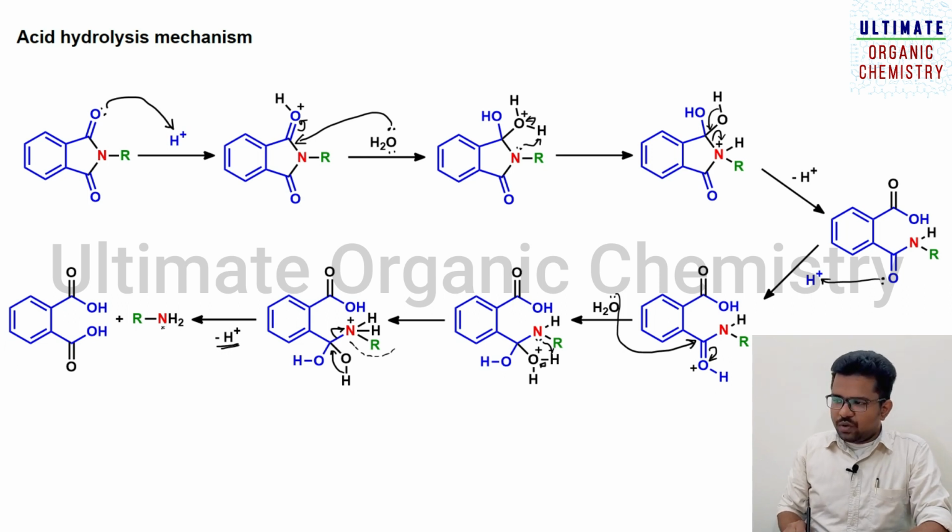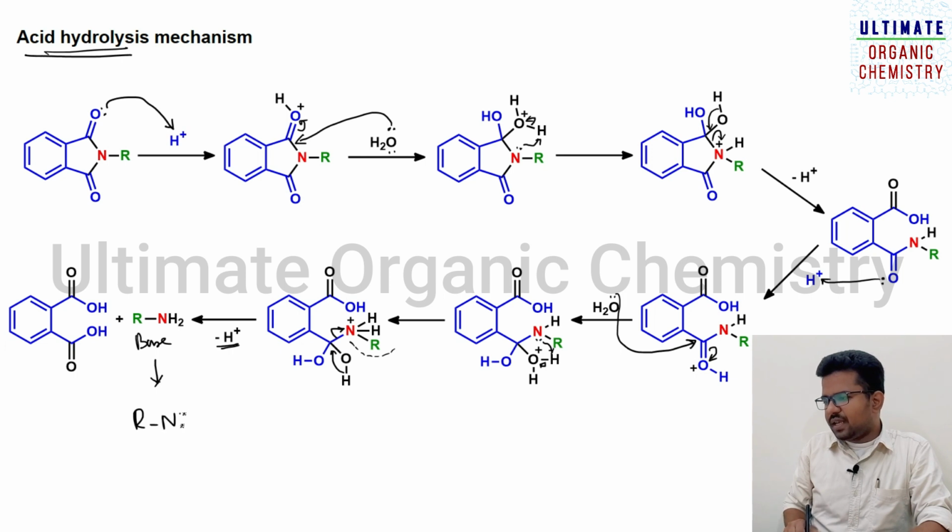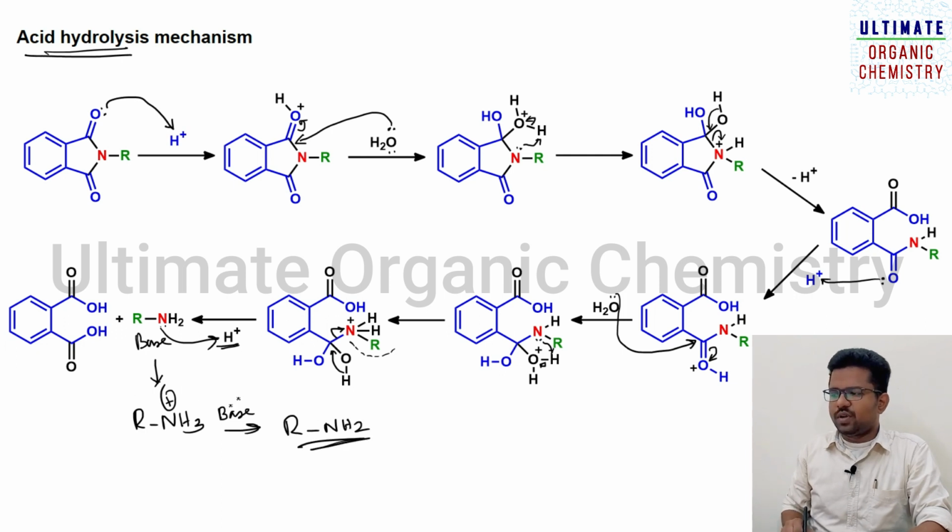Okay, so we know that this reaction condition is an acid medium. This amine is basic in nature. So the acid generated here will react with the amine and form an ammonium salt, that is NH3 plus, that is, this will be protonated. Once you treat with a proper base, that is sodium hydroxide or something else, it will abstract this hydrogen atom and you will get the free amine. So this is how you isolate this amine. This is the basic process involved.